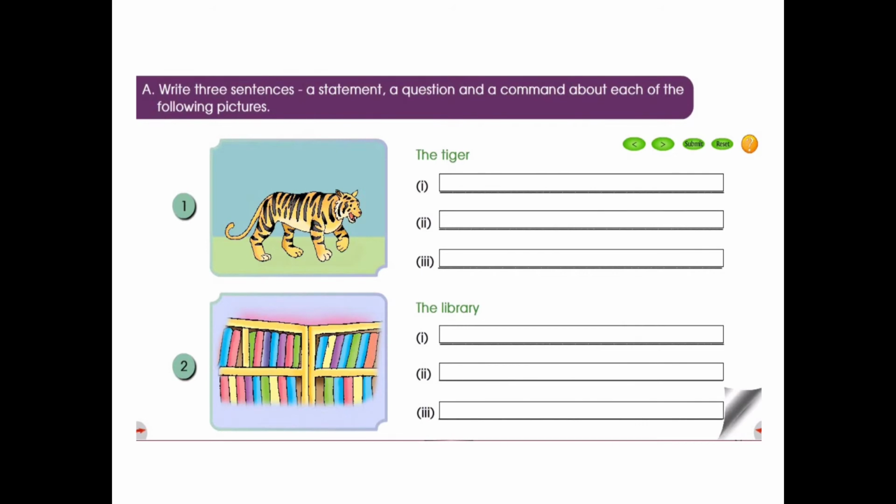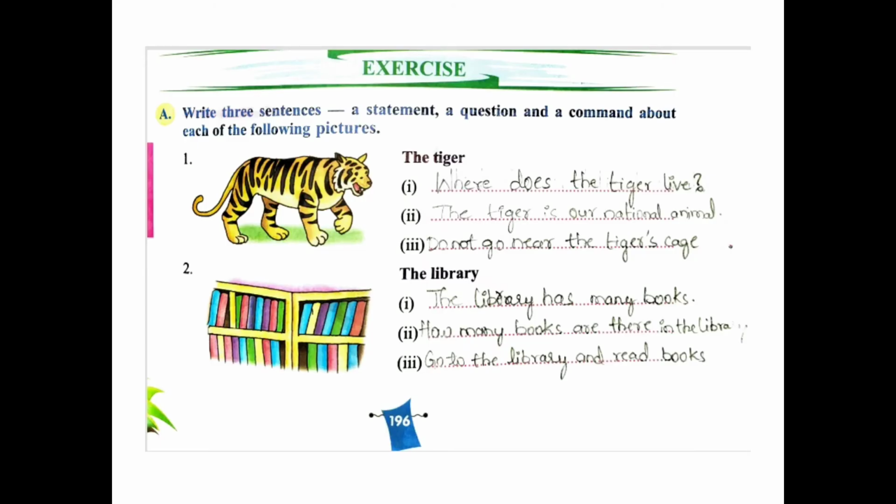Look in your textbook, write three sentences: a statement, a question, and a command about each of the following pictures. Yes, now look here, I have done for you. Yes, tiger. Where does the tiger live? Yes, the tiger is our national animal. Where does the tiger live is a question. And the tiger is our national animal, it is a statement. And do not go near the tiger's cage, it is a command. Yes, children?